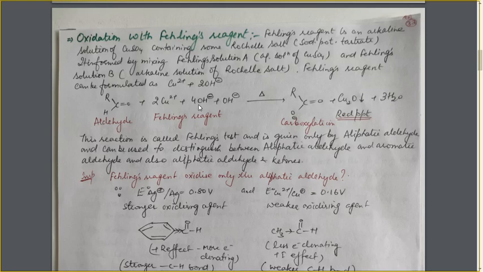Now, just as in the previous case, take 2 OH negative ion and remove 1 water molecule on this side, and 1 oxygen atom is given to this CH bond to make it a carboxylic acid. From the other 2 OH negative ion, remove 1 water molecule again and make it 2H2O. And the oxygen atom is given to this copper 2 positive ion to convert it into the red precipitate of Cu2O. Now this portion is over.